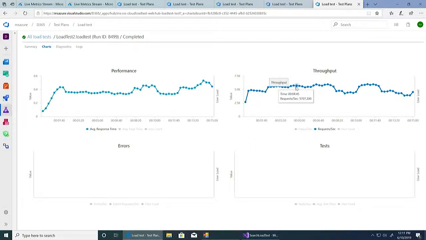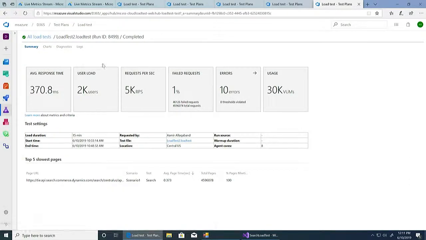Here's the throughput, and here's a load run I started 20, 30 minutes ago. We're seeing about 5,800 requests, in some cases higher. And if I do a summary, we're getting 5,000 RPS.